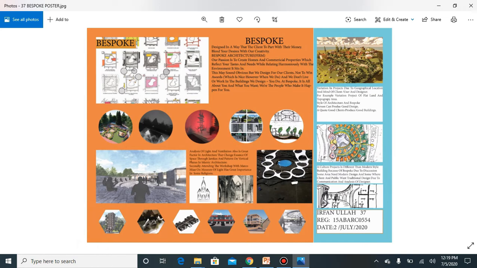Religion is also a dominant factor in architecture, and light and ventilation are of great importance. Flat land and contour land planning, culture-wise variation, traditional street designs, modern designs, and designs that blend with nature are also part of today's topic.